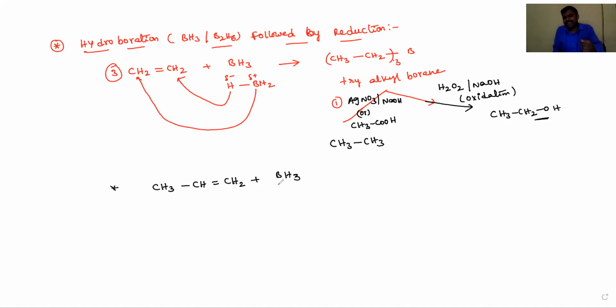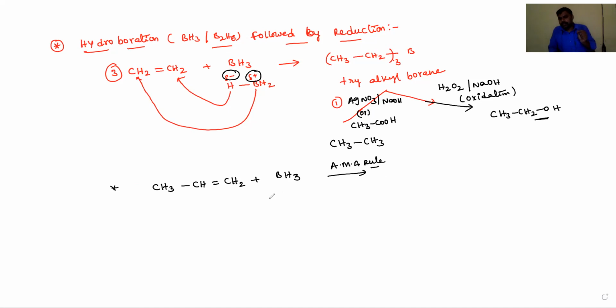Hydrogen atoms are added at the carbon with more hydrogens, followed by the anti-Markovnikov addition rule. The product seems to be anti-Markovnikov only, but if you think about the mechanism, hydrogen is negative and boron carries a positive charge, so it is Markovnikov addition only.